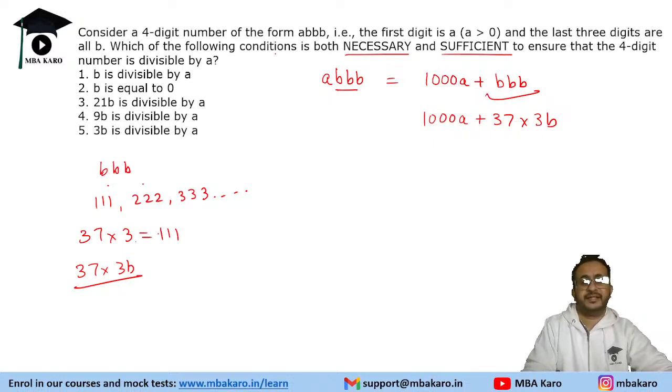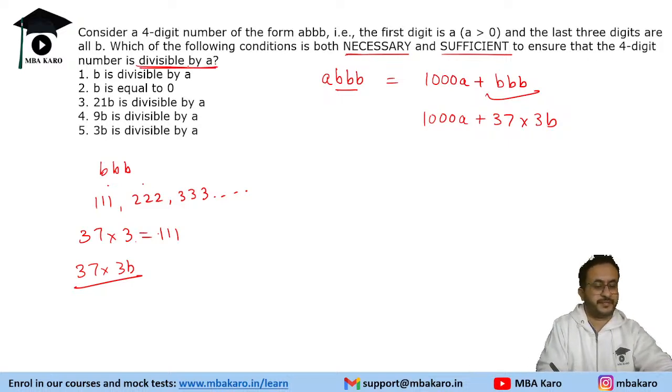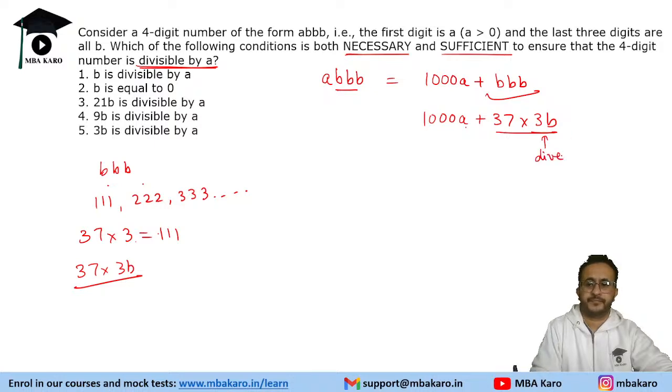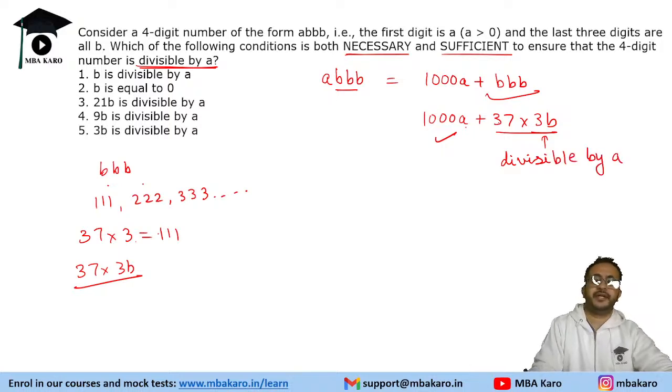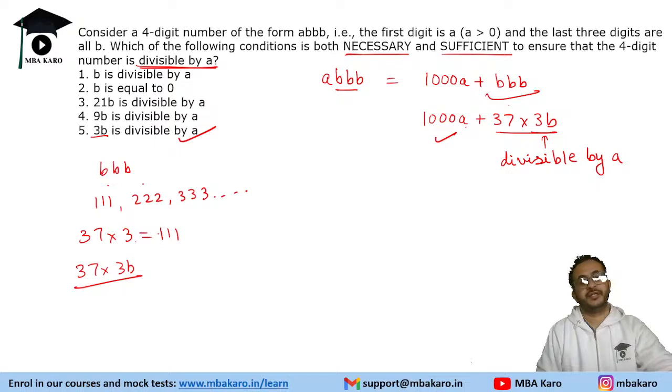Now the condition should be that the number is divisible by a. How is it divisible by a? This part, 1000a, is already divisible by a. Look, this part is already divisible, we have to make the other part divisible by a. Now 37 is not divisible by a because a is a single-digit number. So 3b should be divisible by a. That is the condition for which the number is going to be divisible by a.